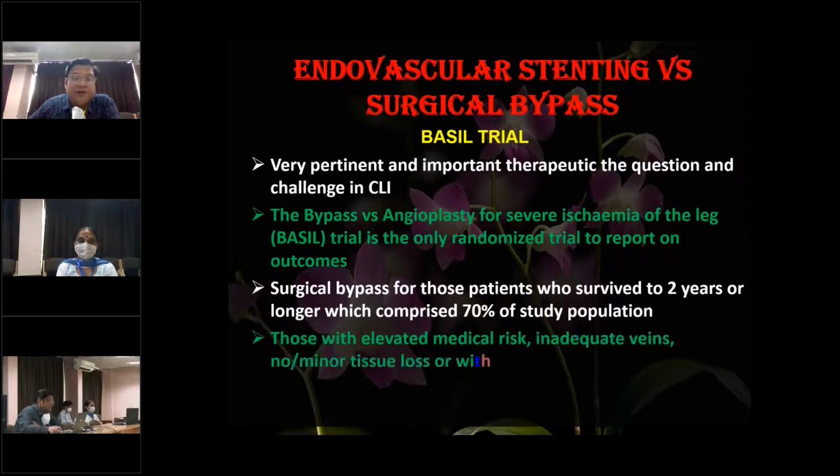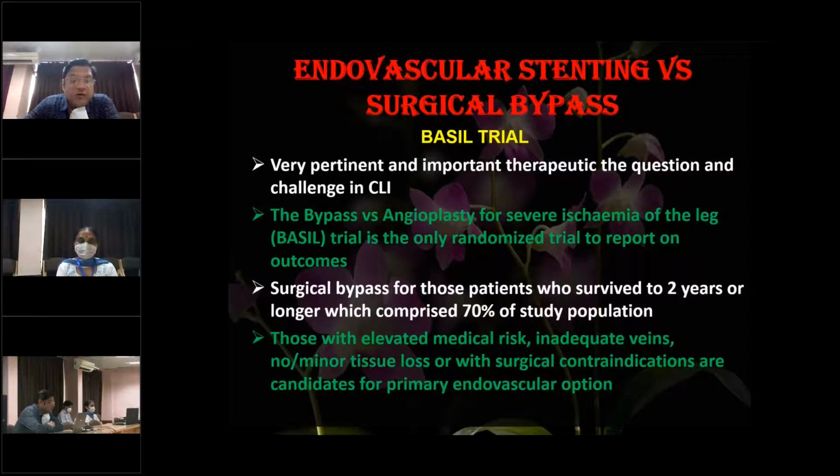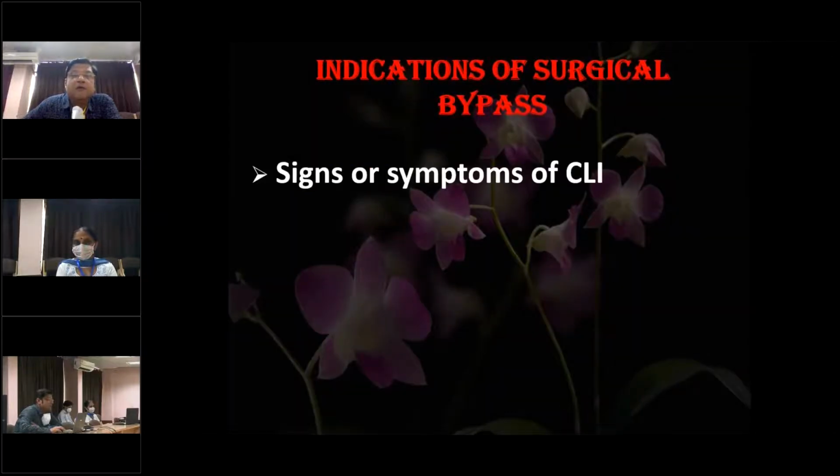Those with elevated medical risks, inadequate veins, no or minor tissue loss, or with surgical contraindications are the candidates for primary endovascular option.